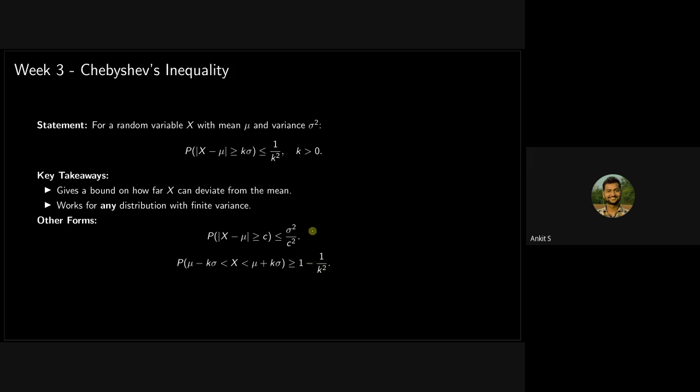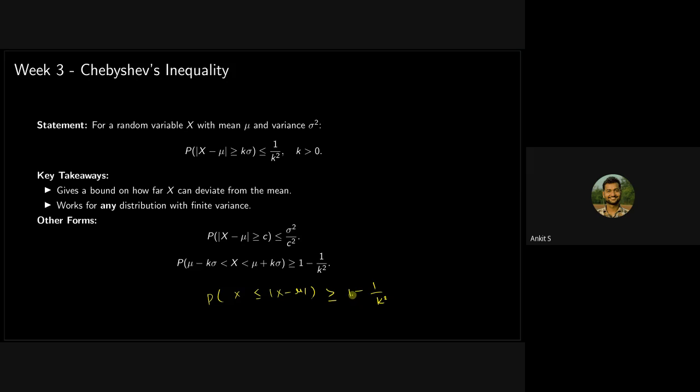So this is the basic form of this, and this is a derived form. Generally you will see there are two forms of this inequality. This is the upper bound one, because it is giving an upper bound on the probability, and this one is giving a lower bound on the probability. So it will also be written like this: probability that the absolute value of x minus mu is less than or equal to k sigma is lower bounded by 1 minus 1 by k squared.